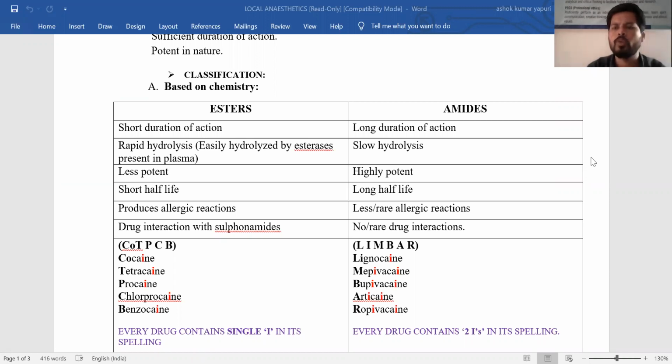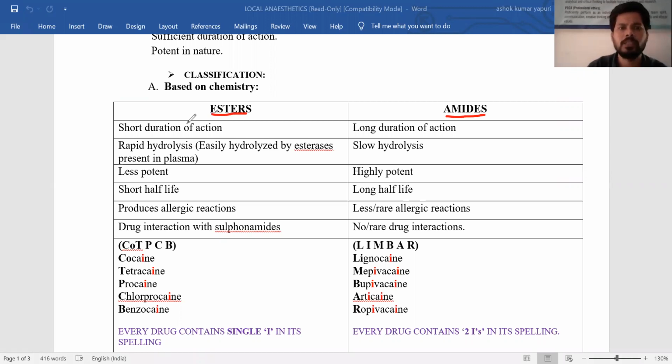And today we are going to discuss the classification of local anesthetics based on their chemistry. I hope it is one of the easy ways you can remember the local anesthetics. There is also a differentiation between ester local anesthetics as well as amides. Both esters and amides are chemical in nature, so that's why the classification of local anesthetics is based on chemistry. One is esters and another one is amides.